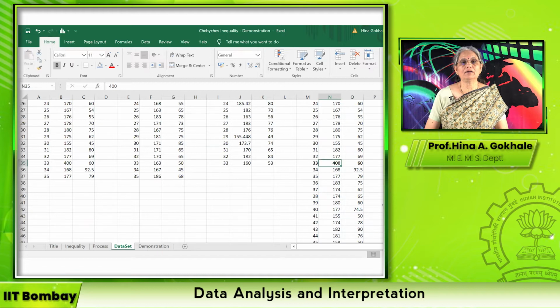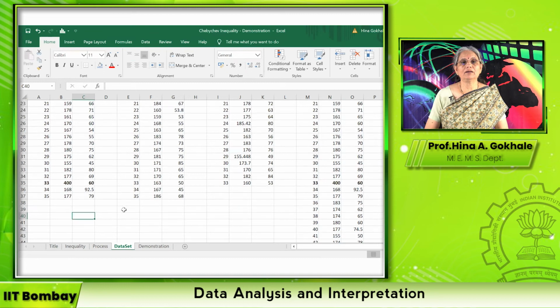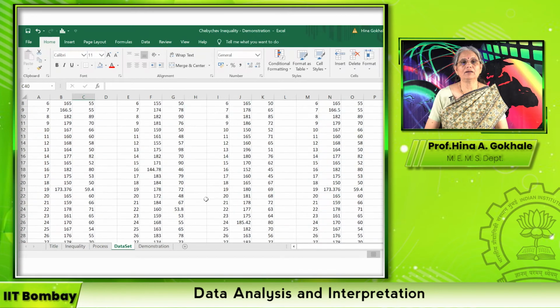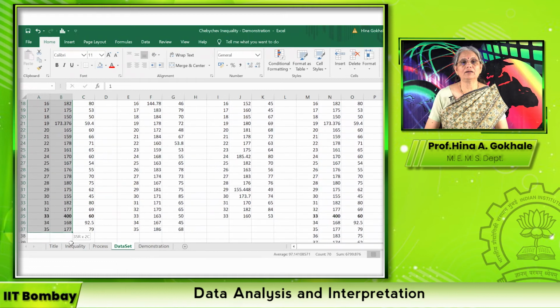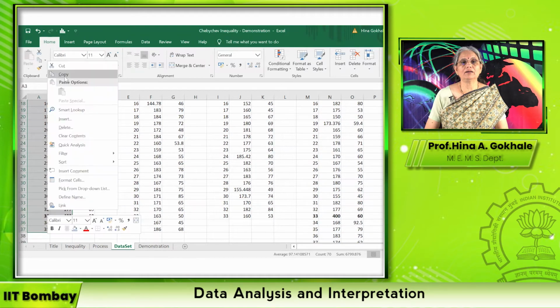Right now in this data, I'm not going to touch it. And you can see that it has come from the first data set and it is showing here also. So when I do the analysis, I will remove this particular data point. So for that purpose, let us take the first data set itself. We will do the correction when we use it. Generally, please remember the original data set should never be touched. Whatever changes you want to make, you make it in a data set that you are going to work with.